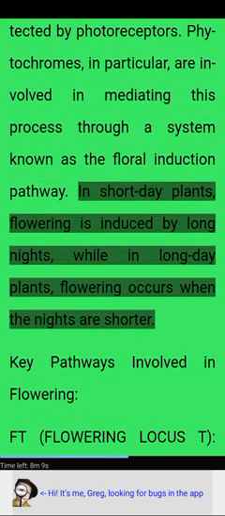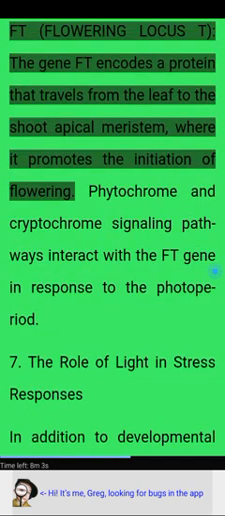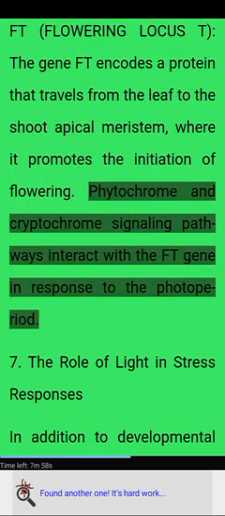In short day plants, flowering is induced by long nights, while in long day plants, flowering occurs when the nights are shorter. Key pathways involved in flowering. FT, Flowering Locus T. The gene FT encodes a protein that travels from the leaf to the shoot apical meristem, where it promotes the initiation of flowering. Phytochrome and cryptochrome signaling pathways interact with the FT gene in response to the photoperiod.